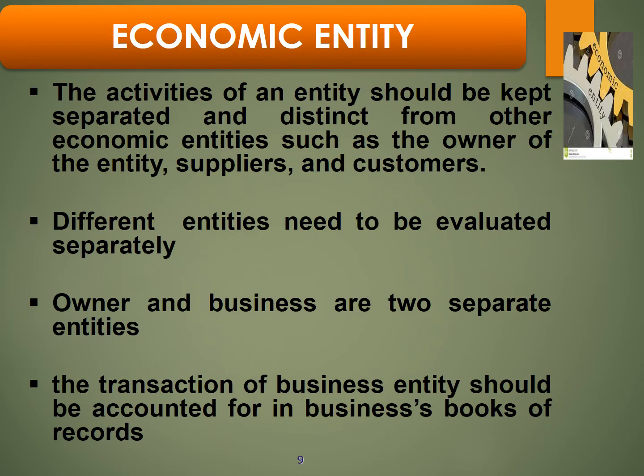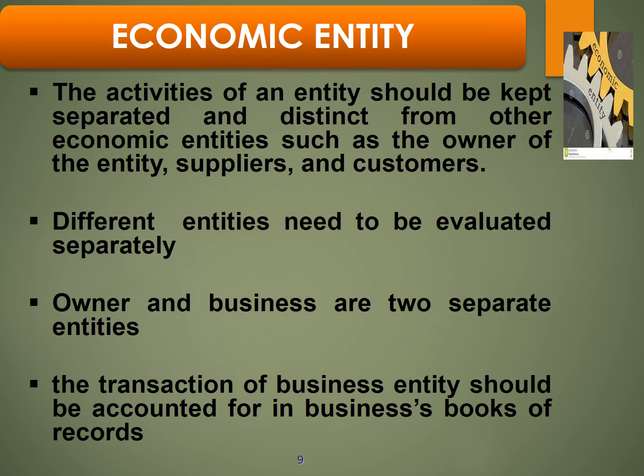The individual business unit is the economic entity for which economic data are needed. The economic entity must be first identified, so that the accountant can determine which economic data should be analyzed, recorded, and summarized in reports. So, what is economic entity?